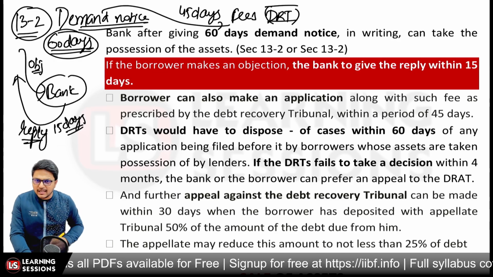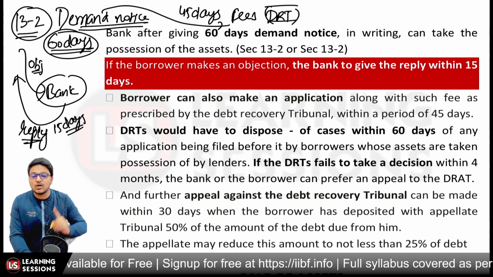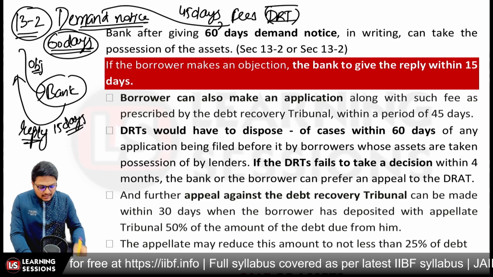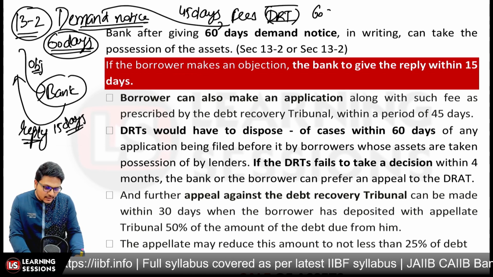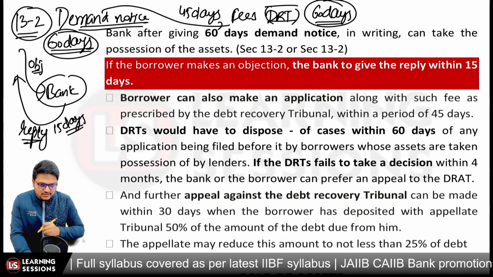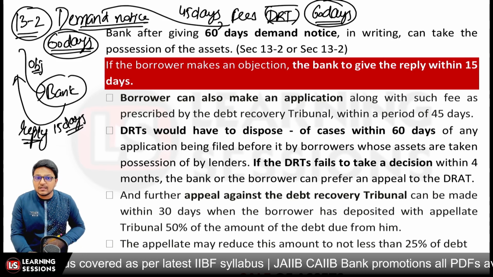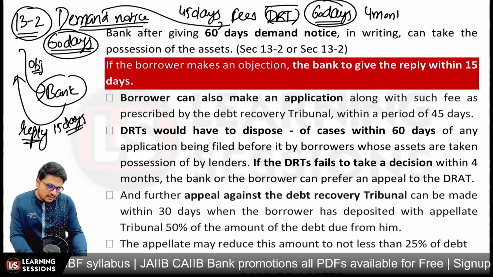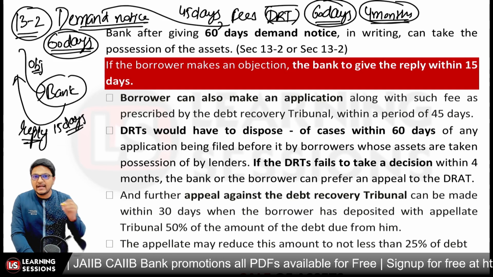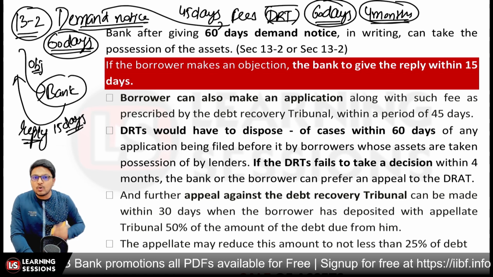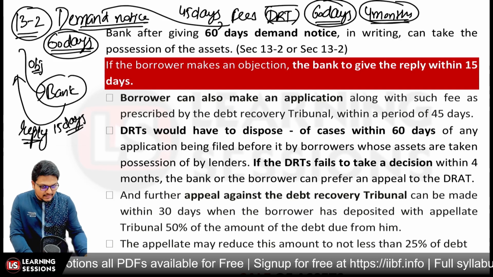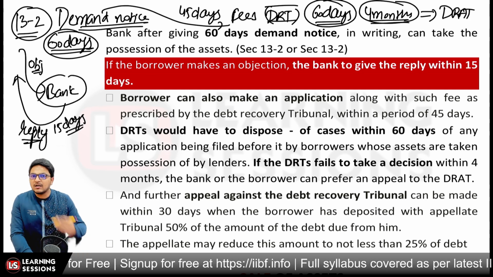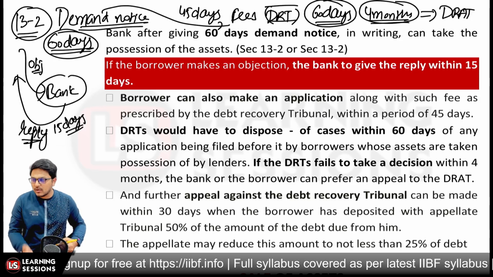What does it indicate? If the possession of the property has been taken over by the lender, and the borrower has filed the application with the DRT, in that scenario the case is to be resolved within a period of 60 days. And further, if the DRT fails to take a decision even within 4 months, in that scenario the borrower can make an appeal to the DRAT, the Debt Recovery Appellate Tribunal. So the process is the bank will give a demand notice under 13(2) to the borrower. That will be a 60-day notice.